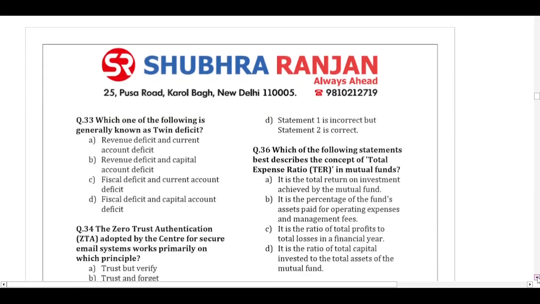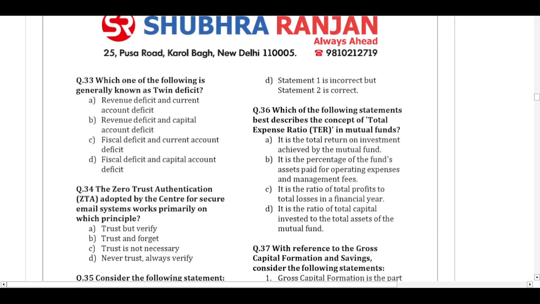Let's move on to question number 33. Which of the following generally are known as twin deficits? We have something called the twin deficit hypothesis.